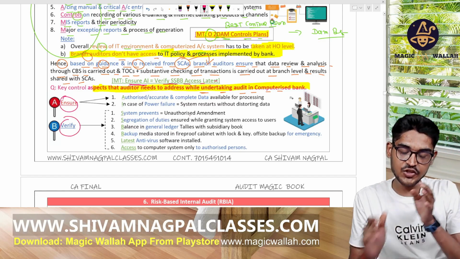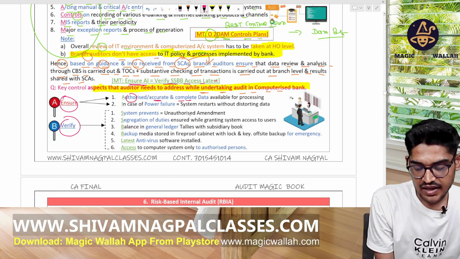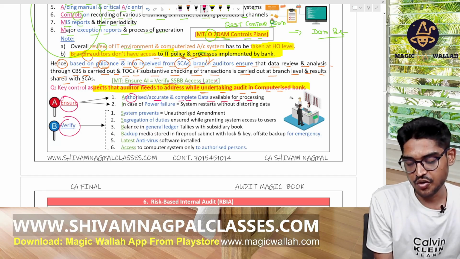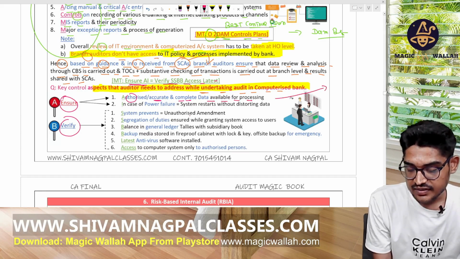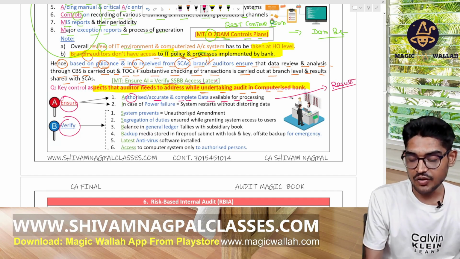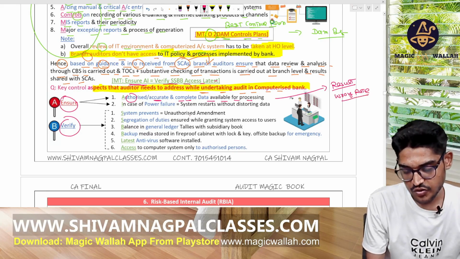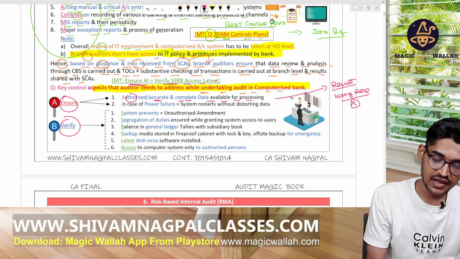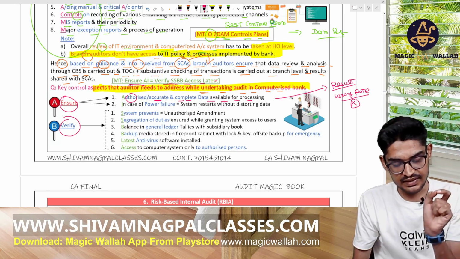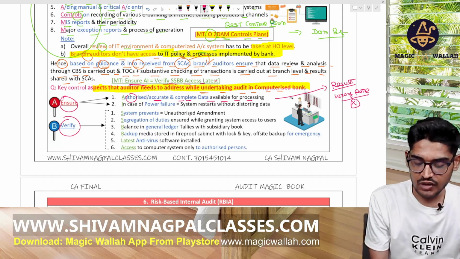Ensure AI means authorized, accurate and complete data is available for processing. If we enter wrong data, then the result will be wrong. If we enter a wrong rate for the interest, then the whole calculation goes wrong. Nowadays in banks all the work is done by the computerized system.